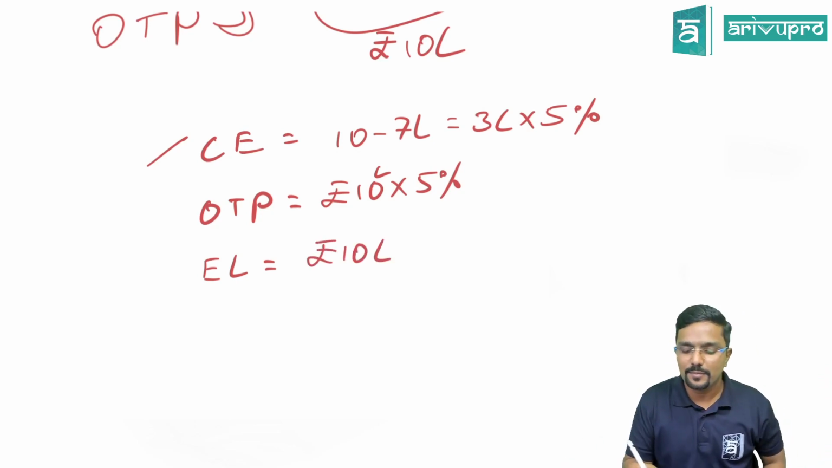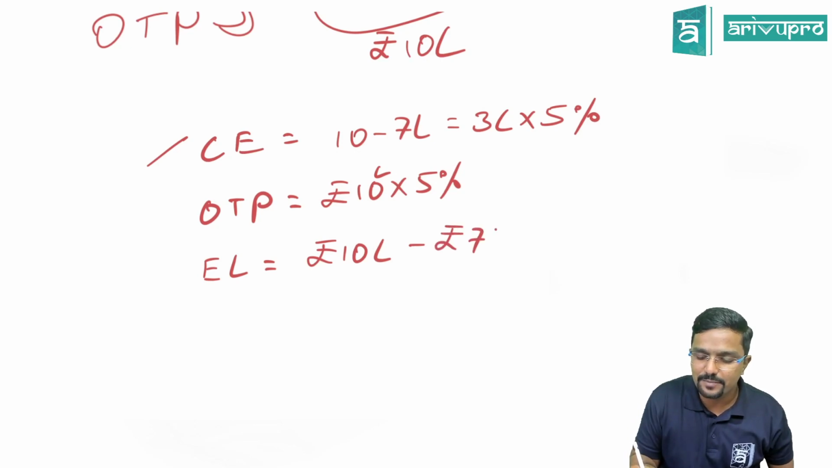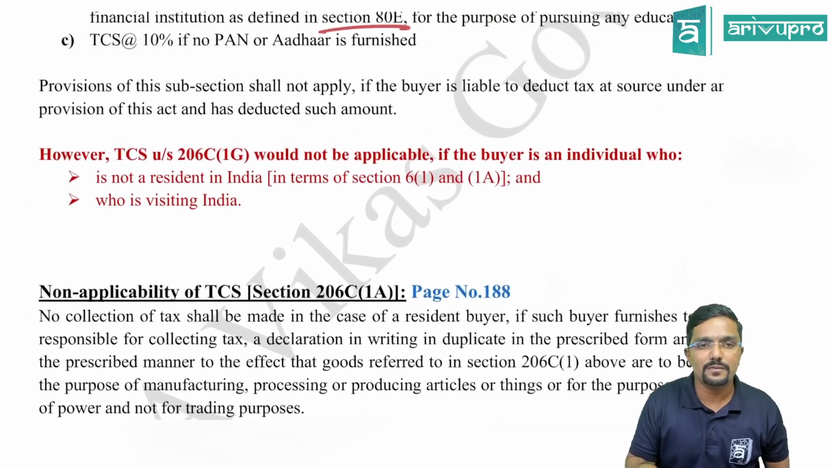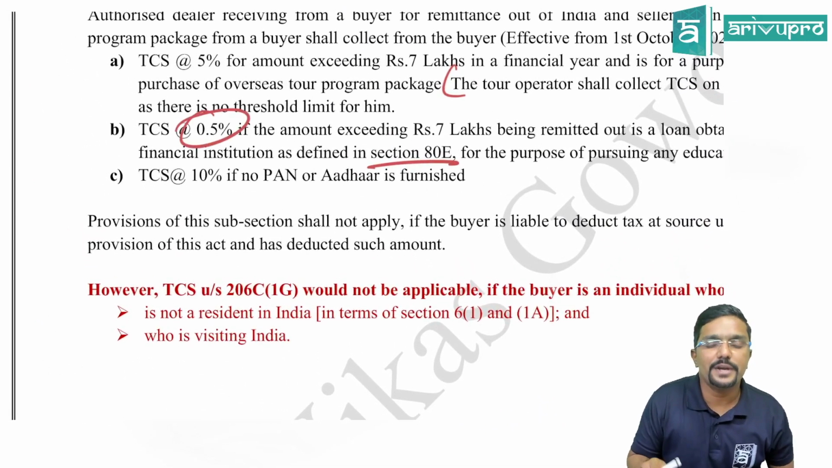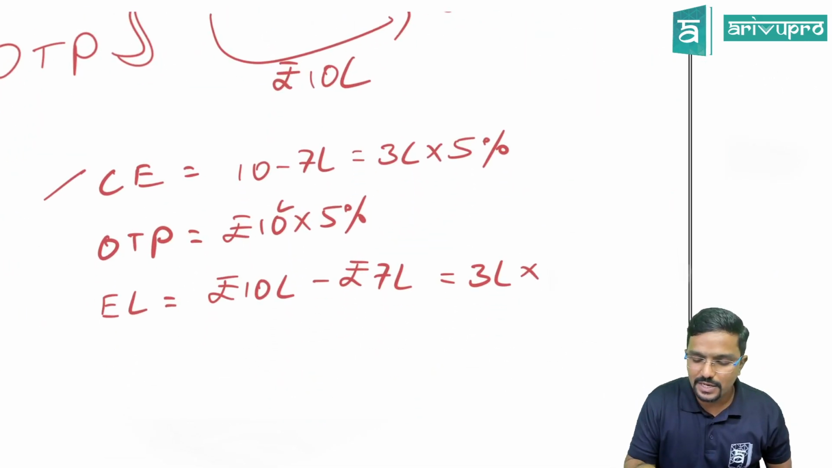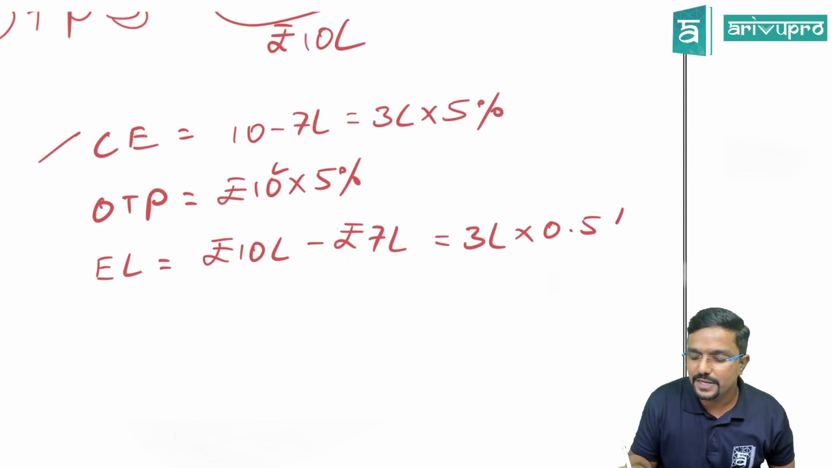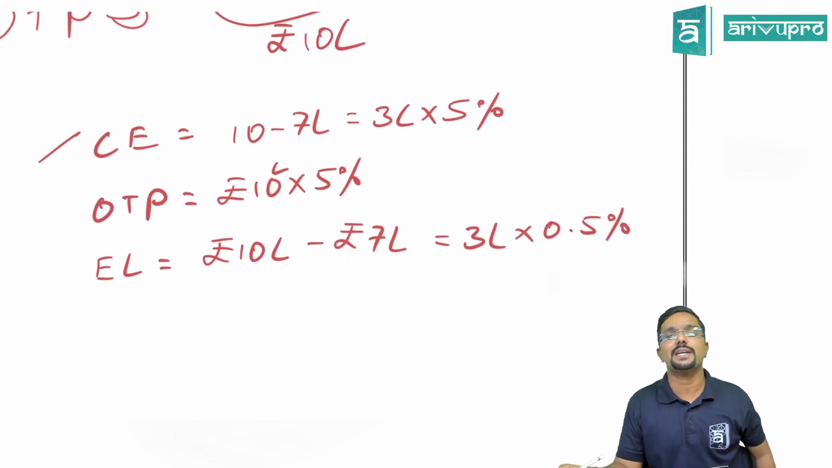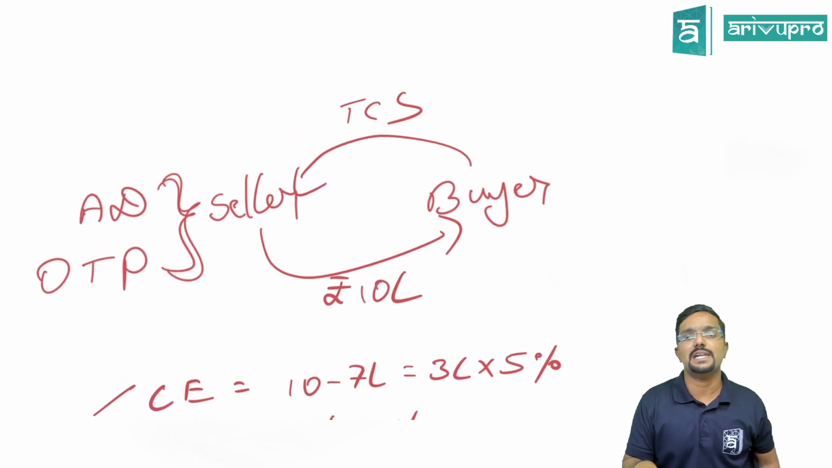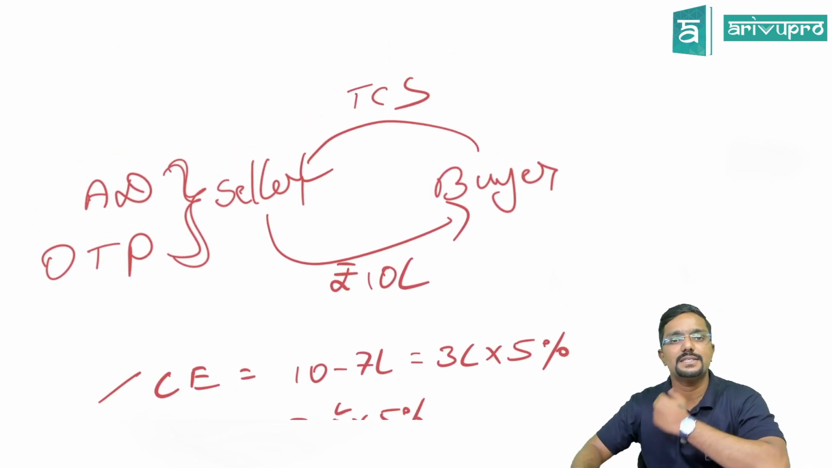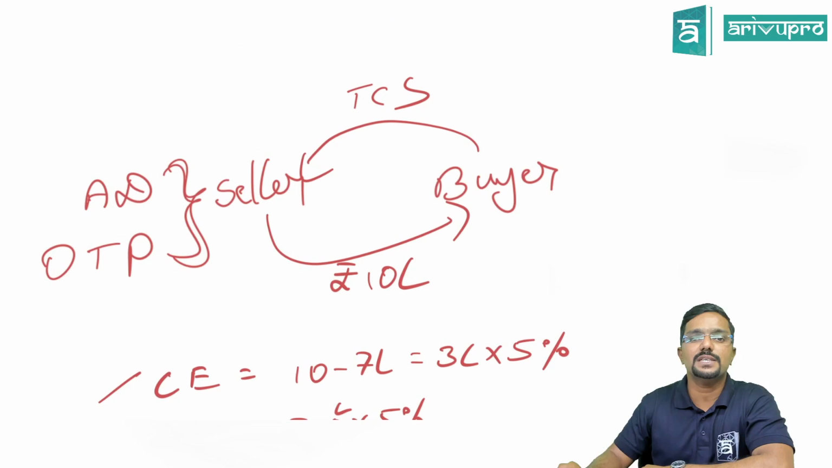So 10 lakh minus 7 lakh. 7 lakh is the limit. How much is that? 3 lakh into, what is the rate? It will be 0.5%. So on 3 lakh, 0.5% interest, sorry, TCS has to be collected by whom? By the seller. By the seller, whoever is converting this currency.